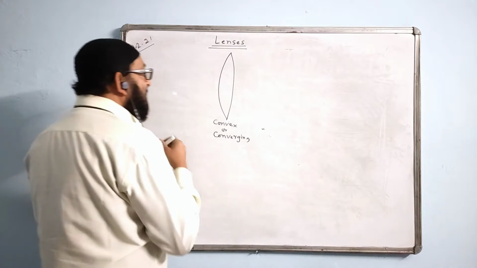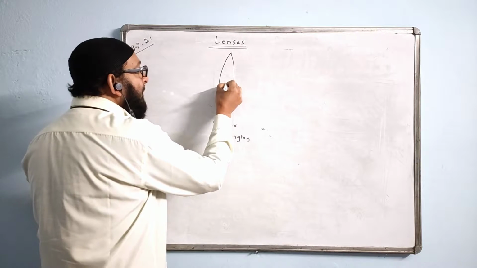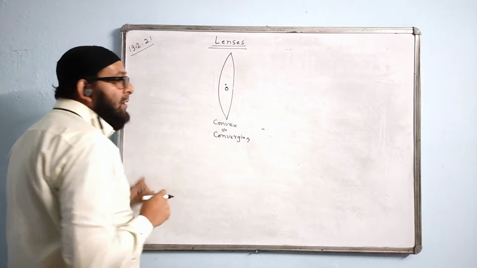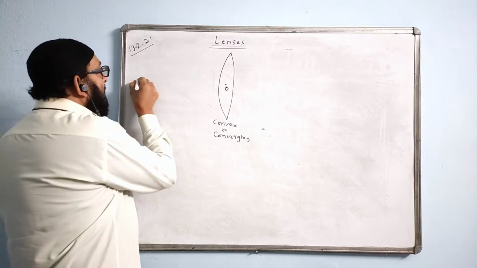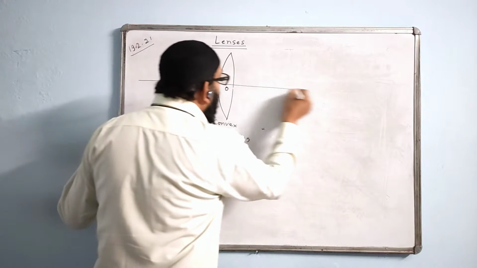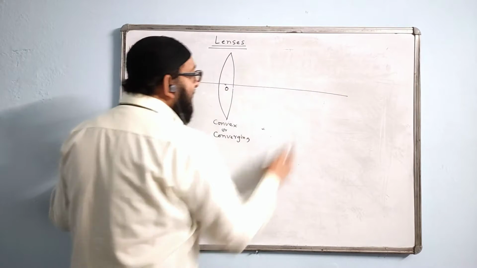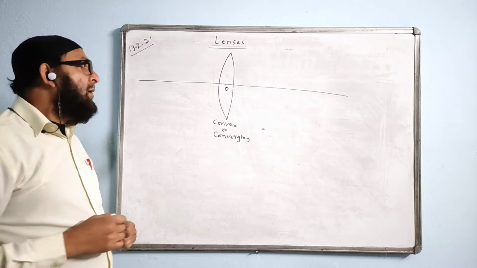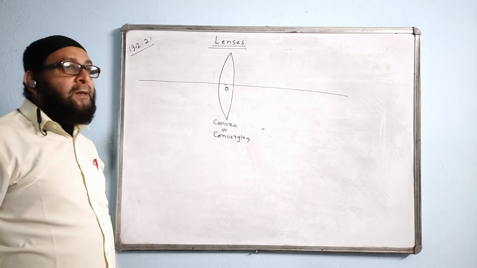In a lens, the geometric center is called optical center. And the line horizontally passing through O is called principal axis. What is the property of the optical center?